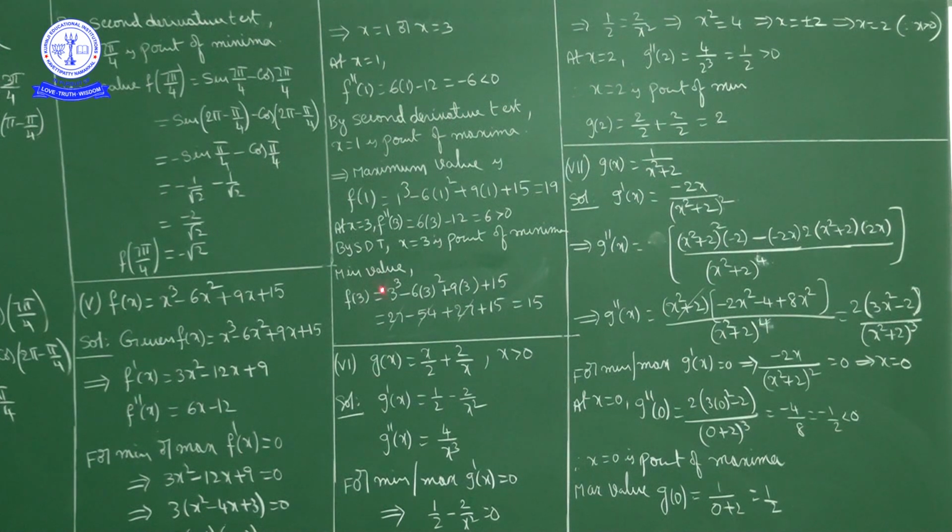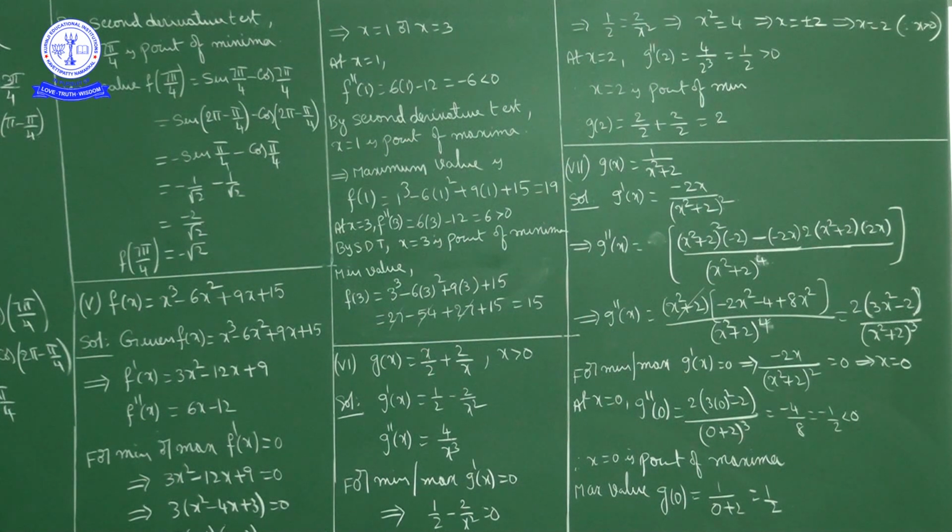f of 3 is 3 cube, 27, minus 9 into 6, 54, minus 54 plus 27 plus 15. Okay, 27 plus 27, 54 minus 54 cancel. How much is it? 15. So what is minimum value of this function? Minimum value of this function is 15. What is point of minima? Point of minima is 3.